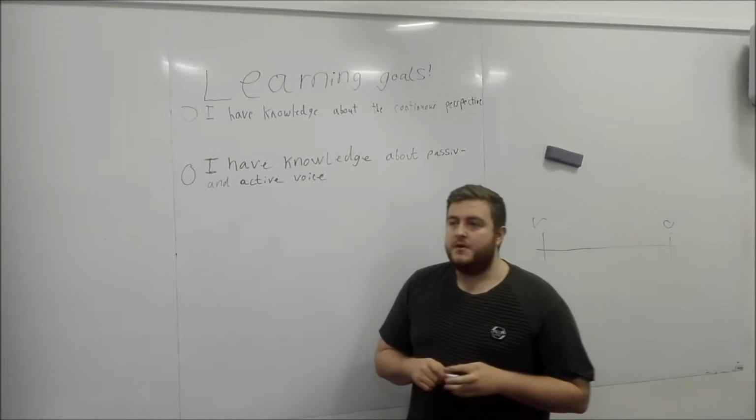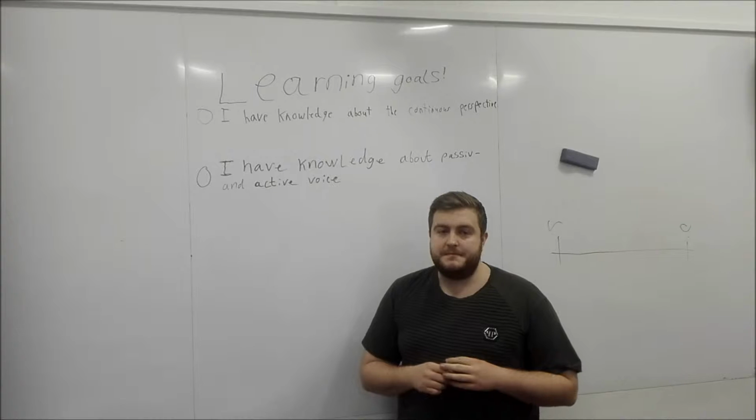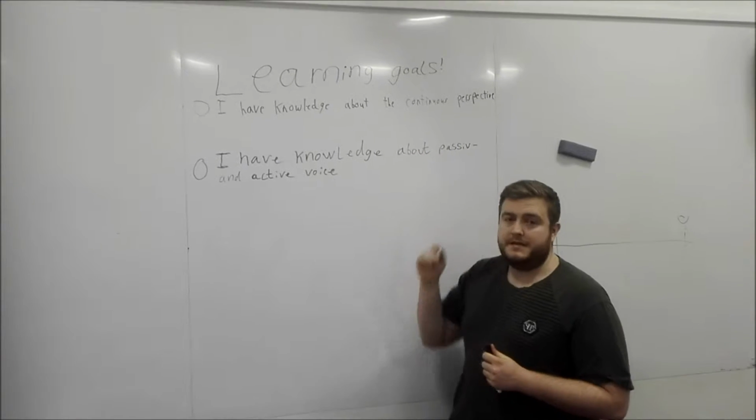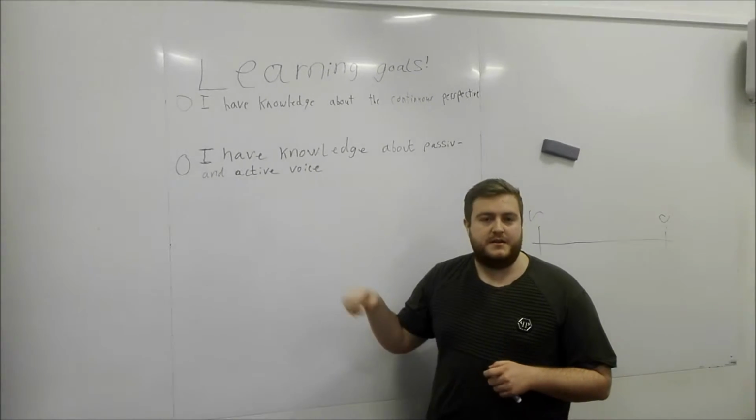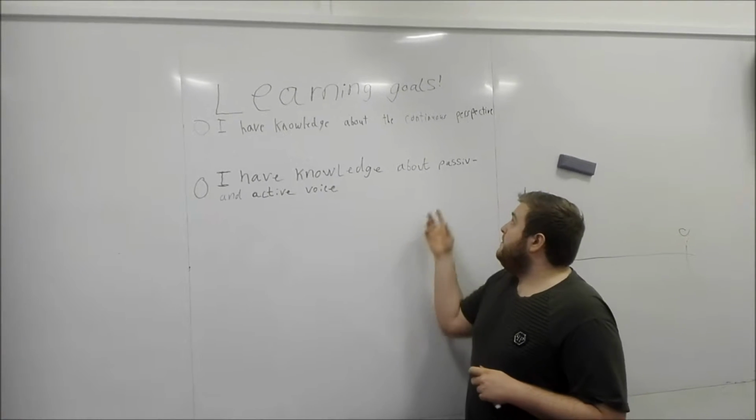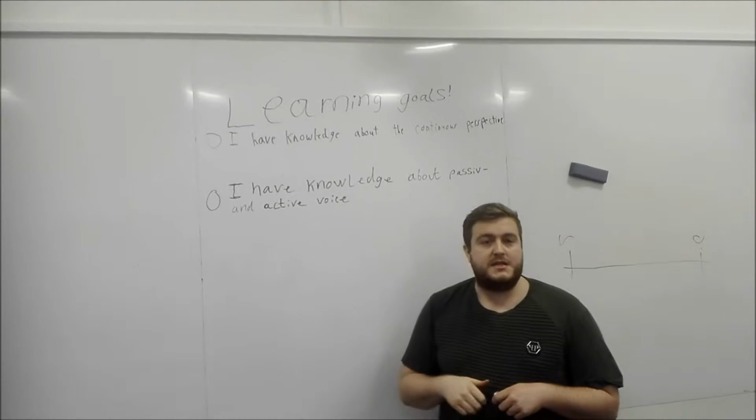In this flipped video, we're going to go over two things. The first thing is the continuous perspective, which is one of the learning goals. And Carsten is going to talk about that in the start of this video. Then we're going to have about the passive and active voice, which I'm going to explain a bit about.